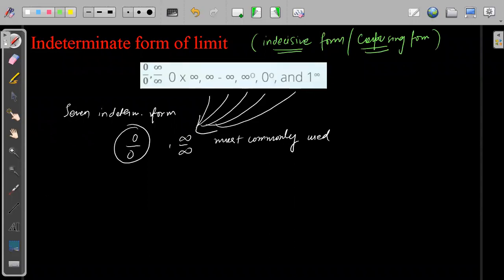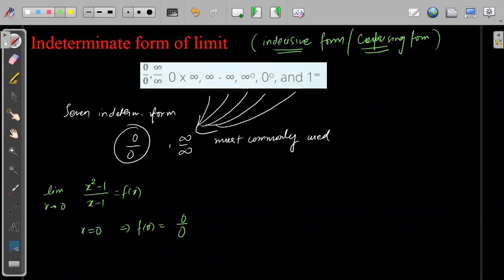Suppose you have the limit of x tending to 0 of x square minus 1 divided by x minus 1. This case we have already seen, right? Now if I take x equal to 0, suppose this is f of x, then f of 0 will become 0 by 0 form.